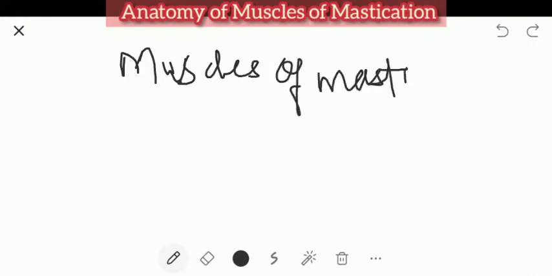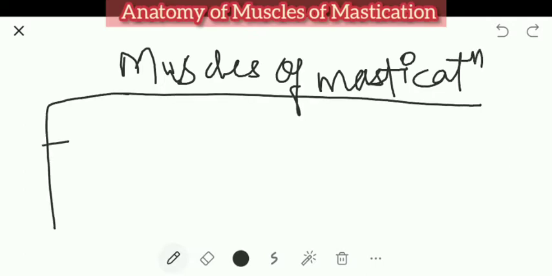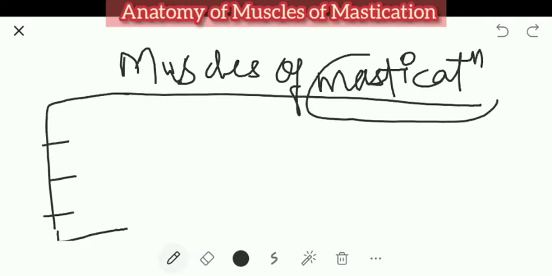Okay. Muscles of mastication. So you should know that there are four important muscles of mastication. Mastication म्हणजे चावणे, to chew. I am not telling you the exact meaning of the word, but these are the muscles used for the process of mastication, and mastication is a complete chewing process.